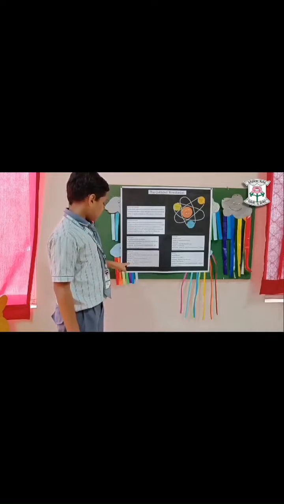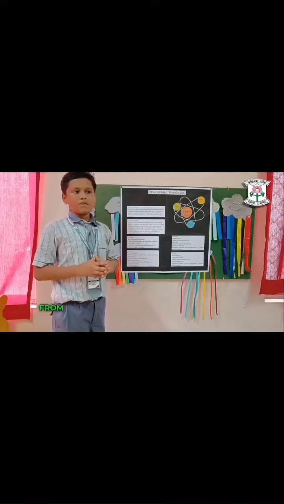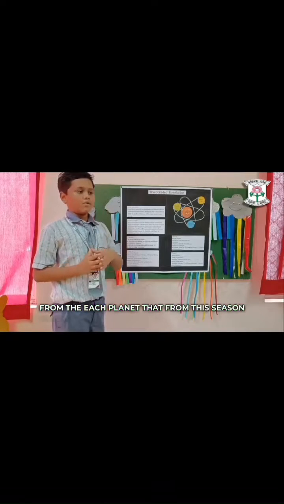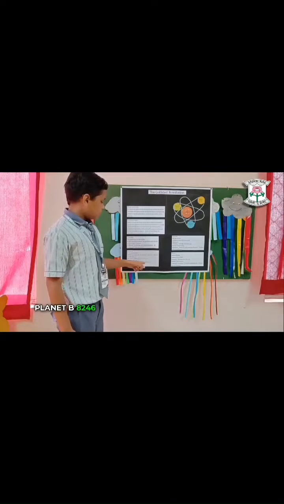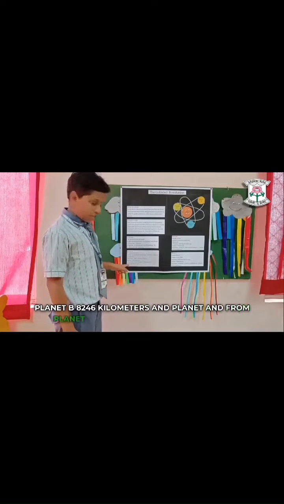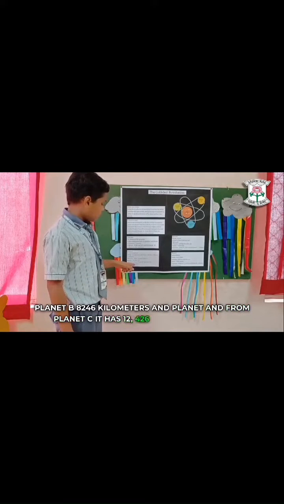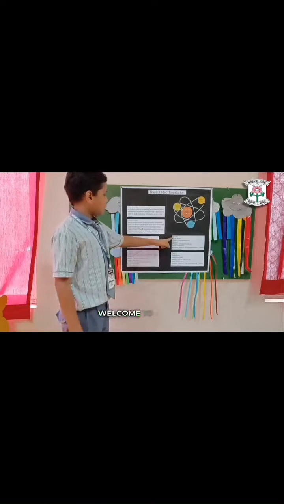Now, distance. Every planet has a particular distance from each planet, and for this reason they are not colliding. Like planet A has a distance from planet B of 8,246 kilometers and from planet C it has 12,426 kilometers. It keeps revolving.